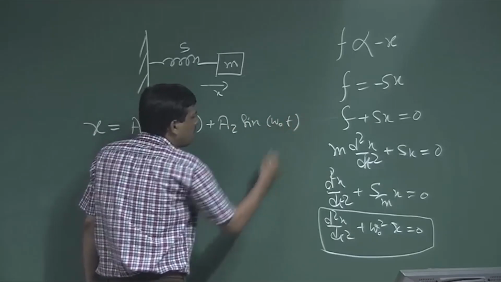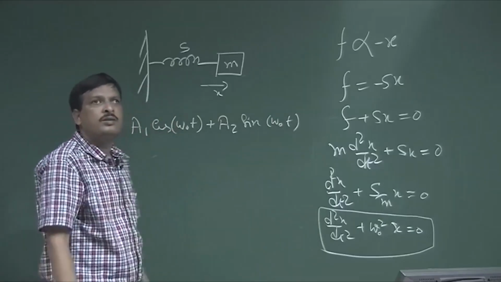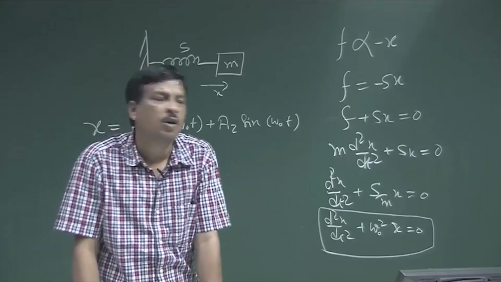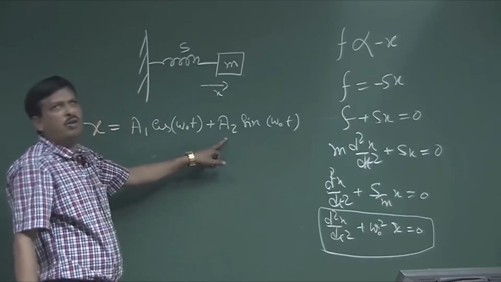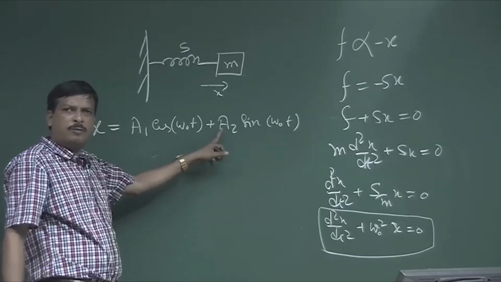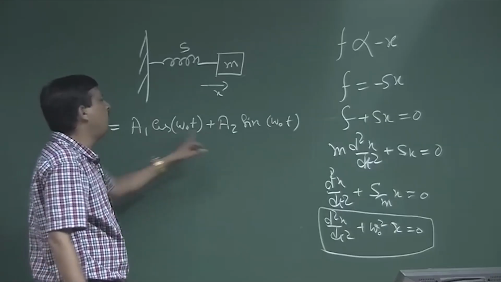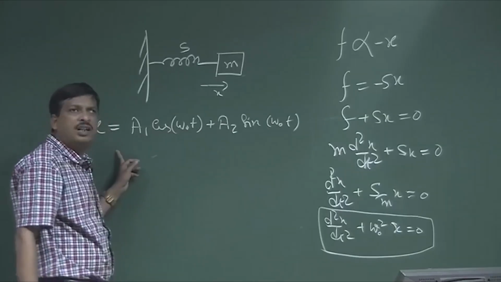This is the complete solution of the differential equation, where a1 and a2 are arbitrary constants. We do not know the values of a1 and a2. How do you get the arbitrary constant values? By putting in the initial conditions.